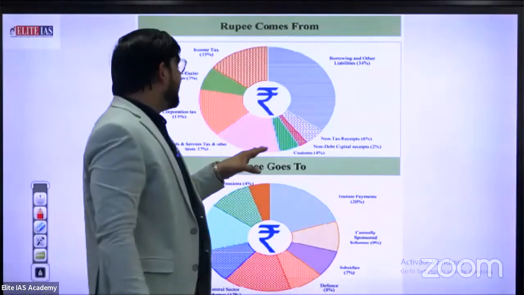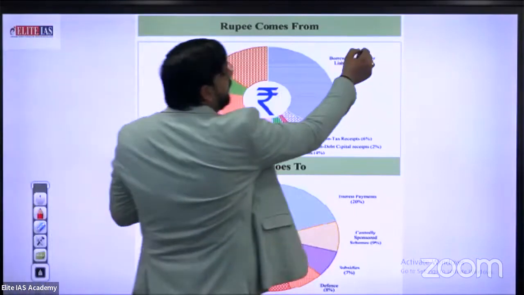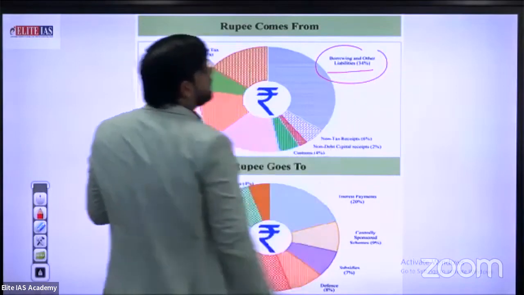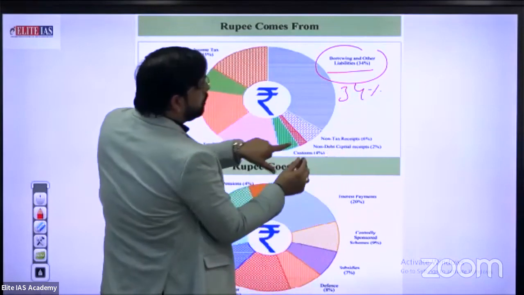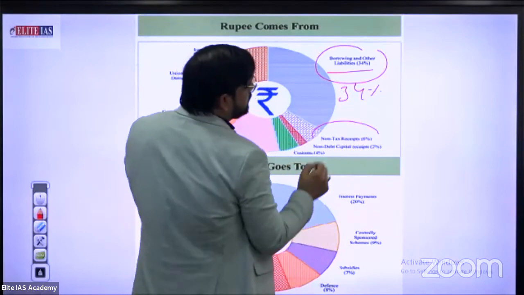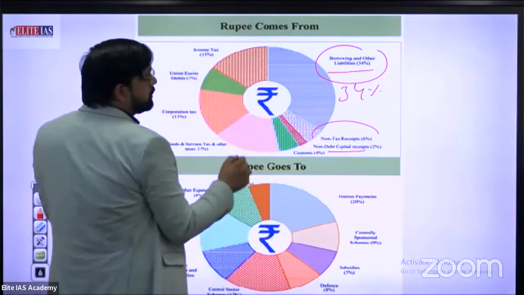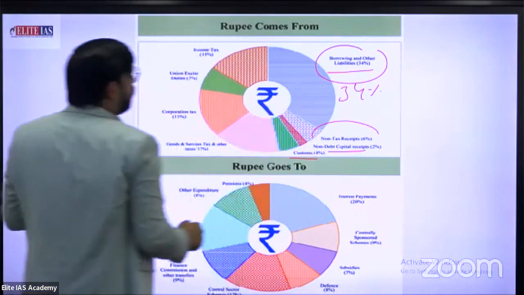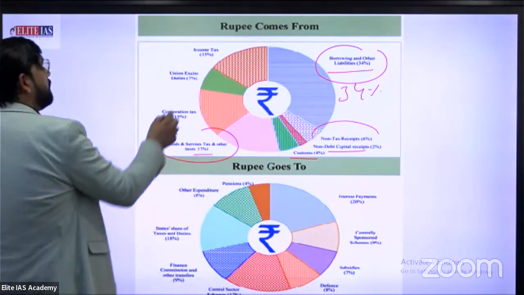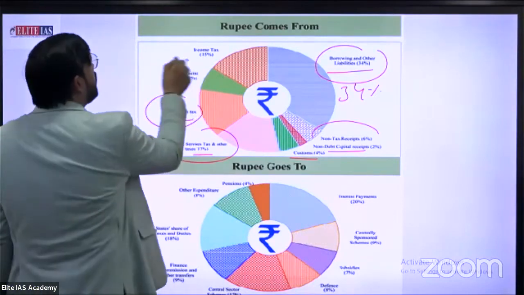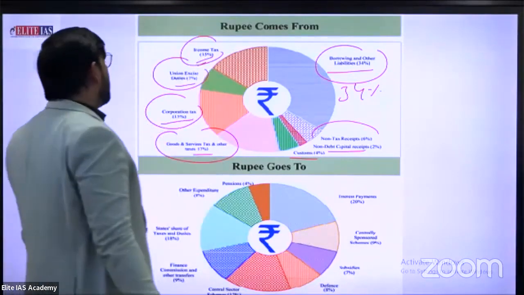Where does the rupee come from and where does the rupee go? In short, 34% from borrowing and liabilities. From non-tax receipts, approximately 6%. Non-debt capital receipts, approximately 2%. From customs, 4%. From goods and services tax, GST, approximately 17%. Corporation tax, 15%. Union excise, 3%. Income tax, 15%.